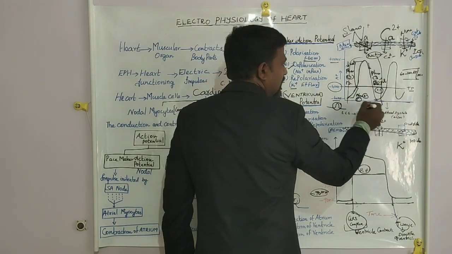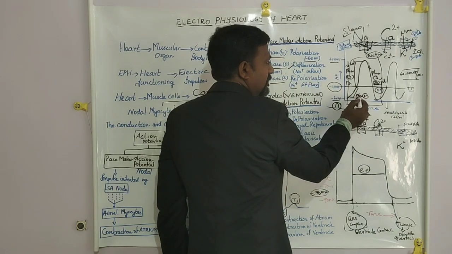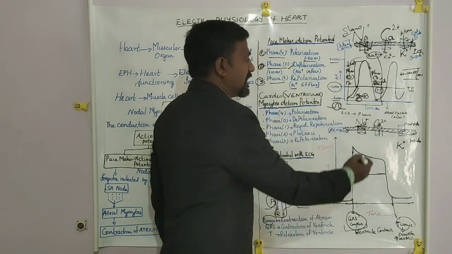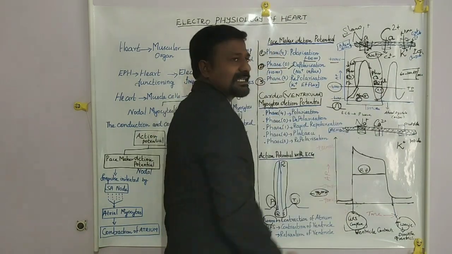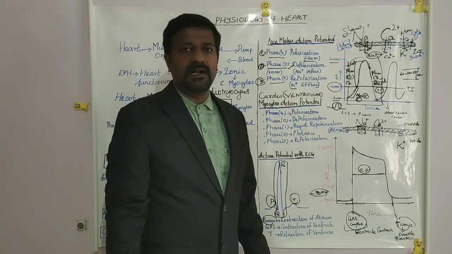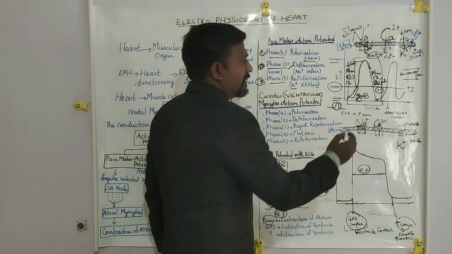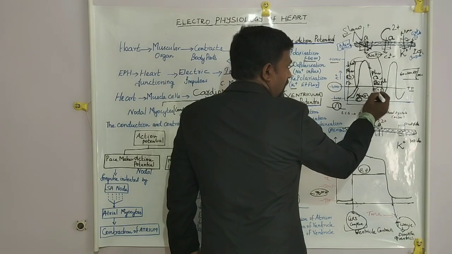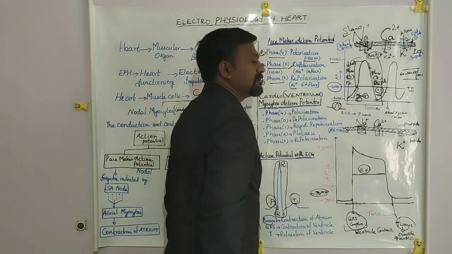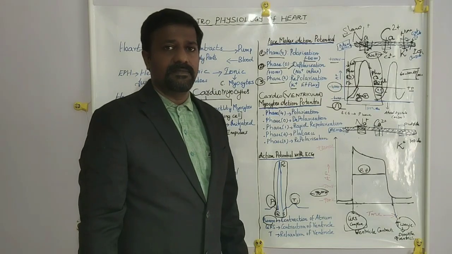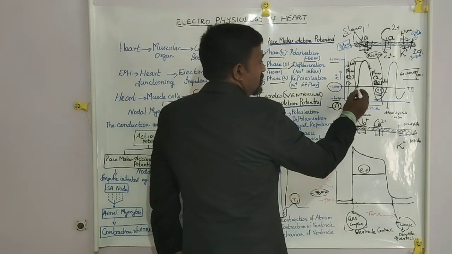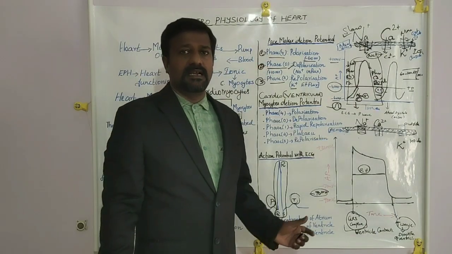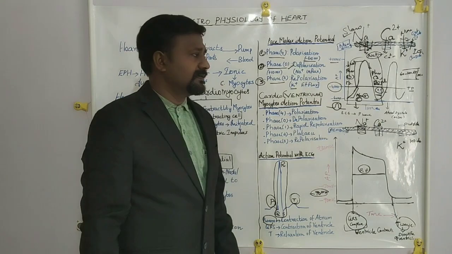So one set of action potential consists of phase 4 polarization, depolarization and repolarization. Again it is ready for the next action potential, because of the automaticity of the heart. The interval between one action potential and the next action potential is called the refractory period. So in this action potential, the atrium starts to contract and pump the blood to the ventricles.